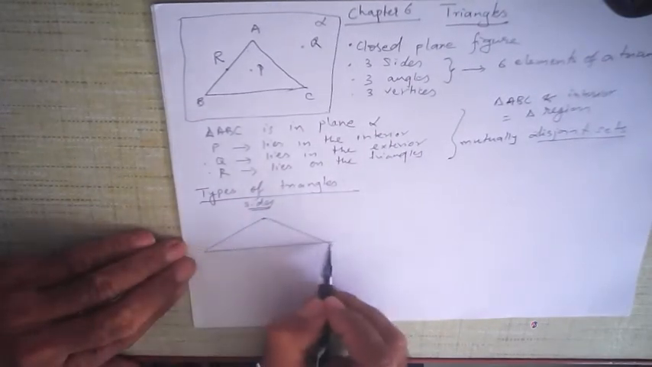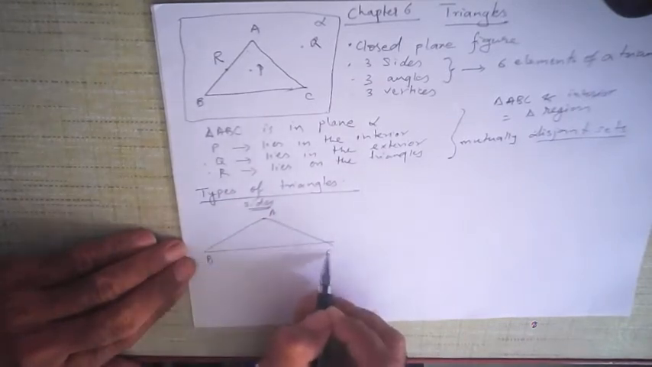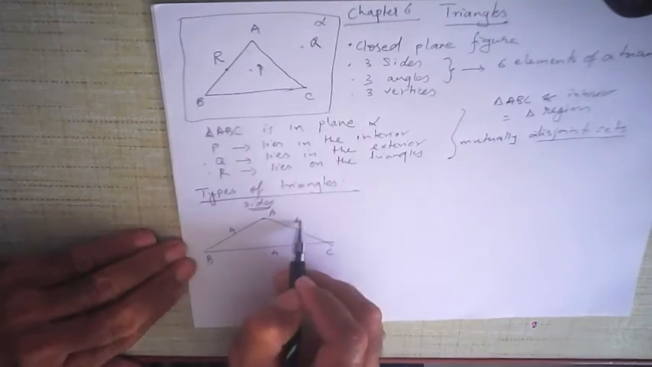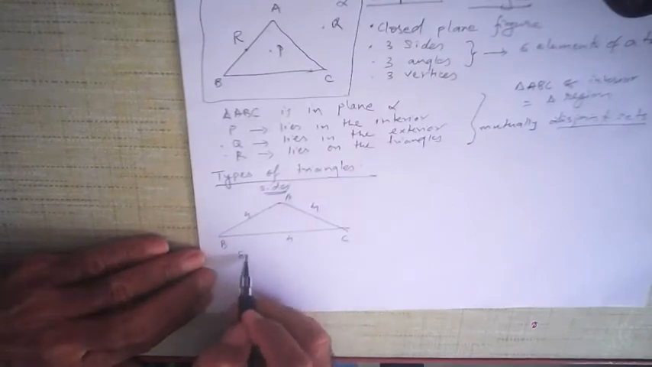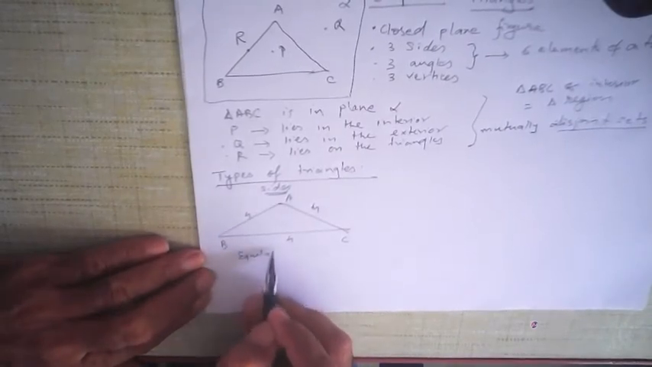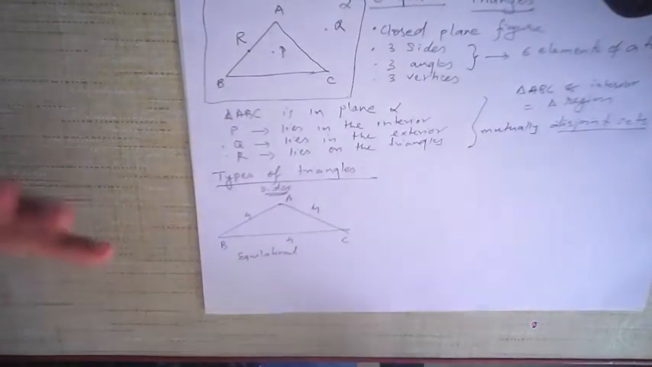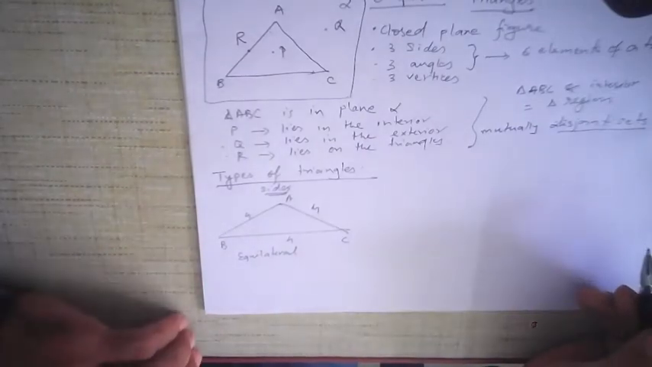From the point of view of sides, let us suppose this one, where all three sides are equal. In this triangle ABC, all three sides are, suppose, 4 centimeters, 4 centimeters, and 4 centimeters. All three sides are equal. Such a triangle is called an equilateral triangle. Equi means equal, lateral means side. All the three sides are equal, so it's called an equilateral triangle.